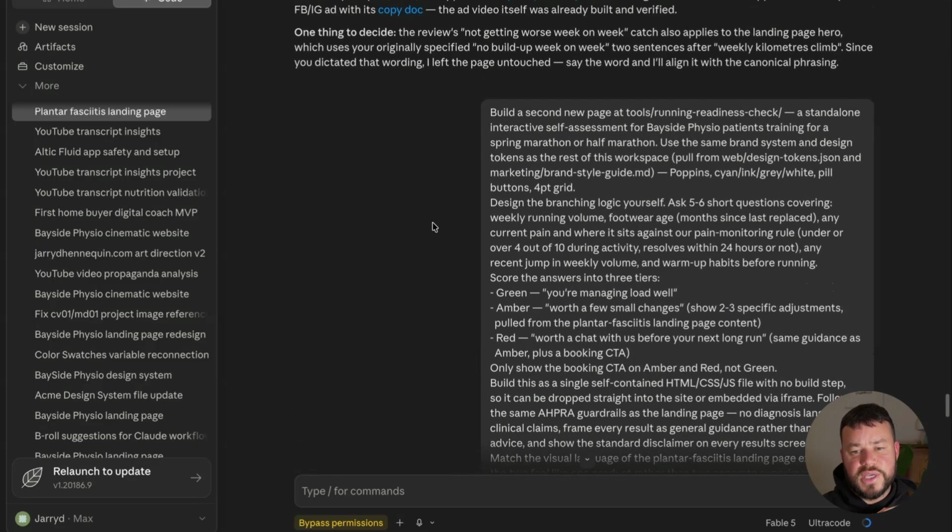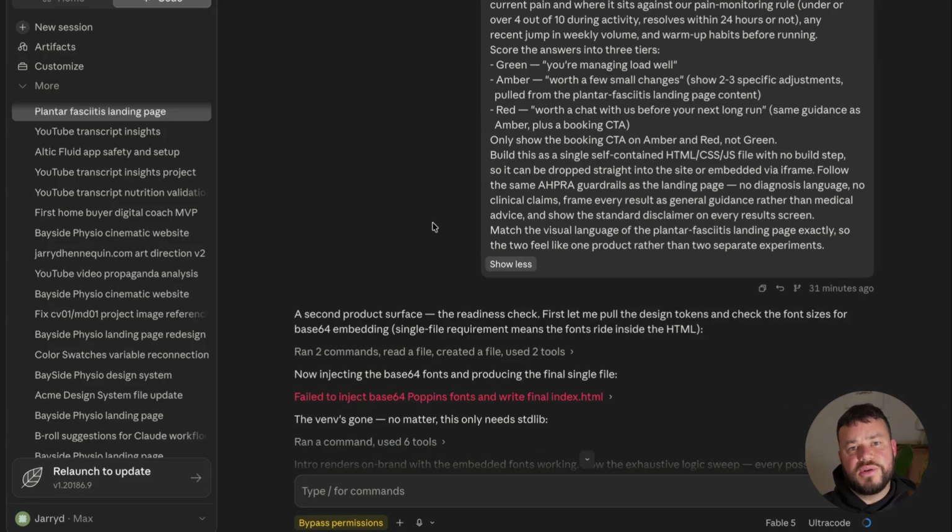Alrighty, so now for the second product. So this is something that's genuinely different. The last landing page that I created was really just a copy of the first one with the content swapped out, but with the same branding look and feel, just so that people visiting the website know that this is from Bayside Physio. It represents their brand, it represents who they are, and it remains consistent all the way through. This is something that's net new.